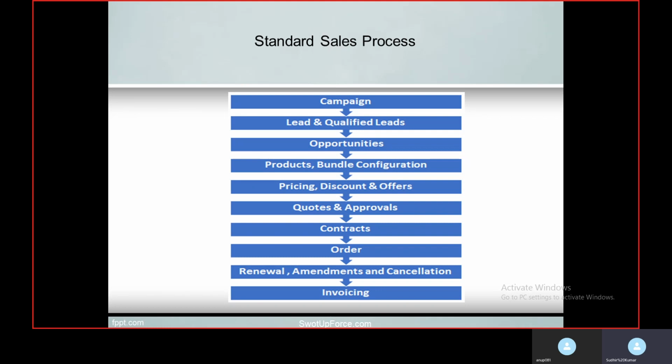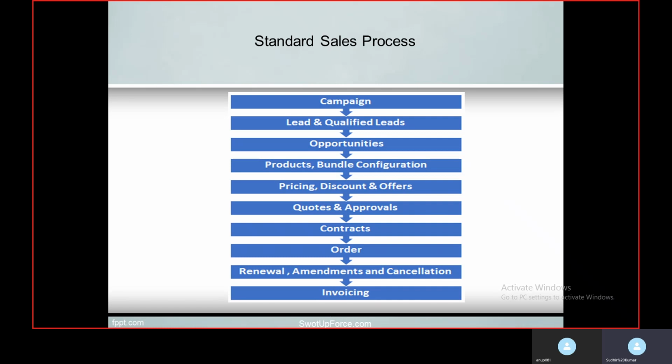It includes all the product details and terms and conditions, basically all the details: what offer you have given, what product you are going to sell, and the terms and conditions like payment terms and delivery terms. All of this comes under the quote.